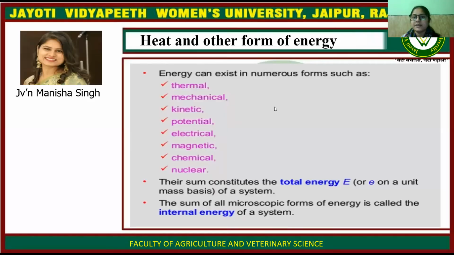Energy can exist in numerous forms such as thermal energy, mechanical energy, kinetic energy, potential energy, electrical energy, magnetic energy, chemical energy, and nuclear energy. These constitute the total energy, which is denoted as capital E of a system. The sum of all microscopic forms of energy is called the internal energy of a system.